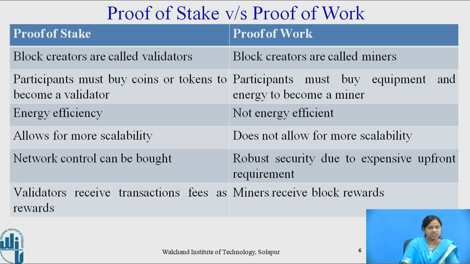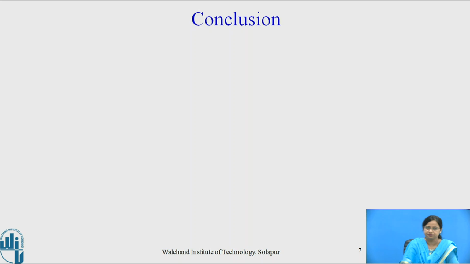Proof of stake is energy efficient, proof of work is not energy efficient. Proof of stake allows more scalability, proof of work does not allow more scalability. In proof of stake, network control can be bought, and in proof of work, there is robust security due to the expensive upfront requirement. In proof of stake, validators receive transaction fees as a reward, while in proof of work, miners receive block rewards.